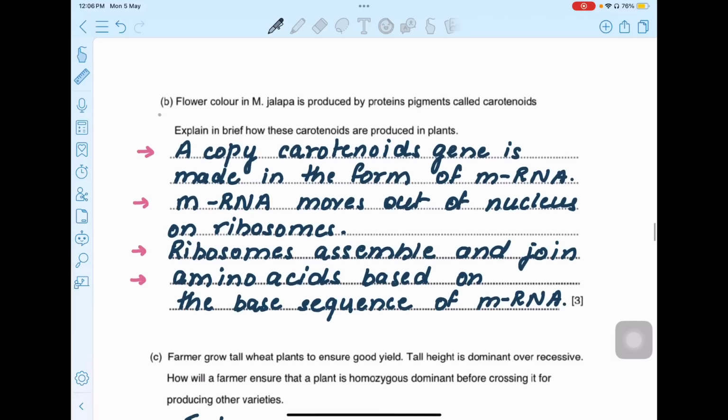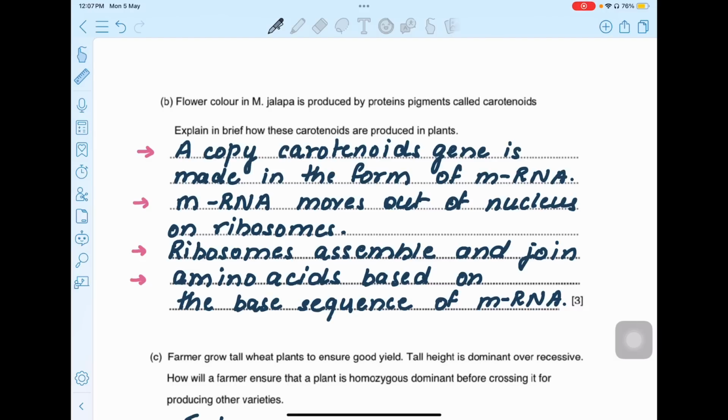Okay. B. Flower color in M. jalapa is produced by protein pigment called carotenoids. Explain in brief how these carotenoids are produced in plants. Okay. So this is how proteins basically are produced, or this is the answer related to proteins. I have tried to write the maximum points. If this question comes up for 4 marks or even 5 marks, you can include this answer.